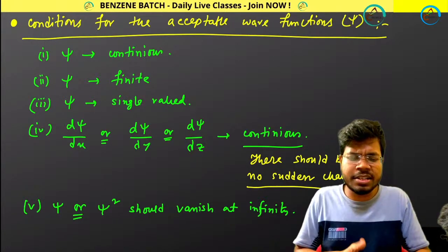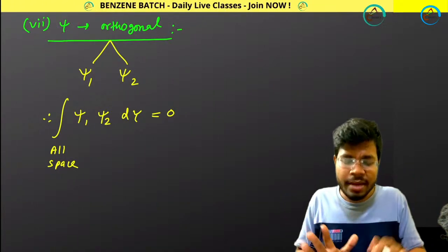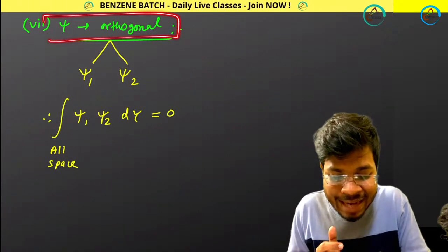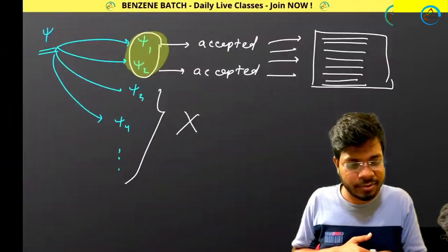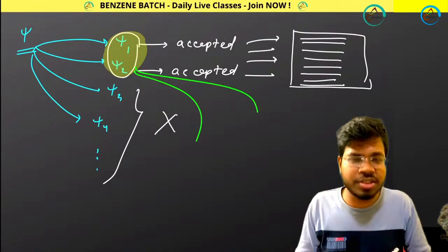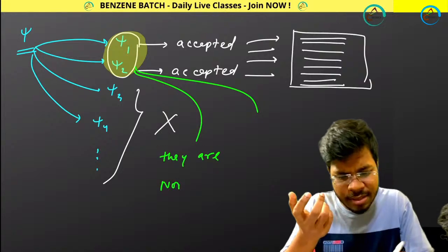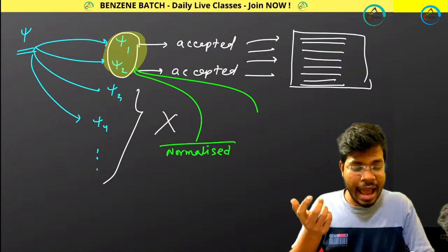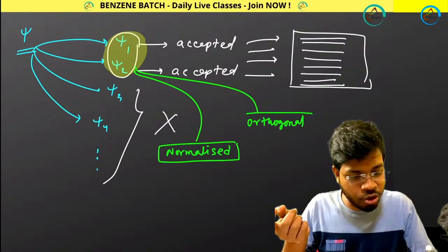Now out of all these conditions, I am just taking the normalization condition and the orthogonality condition. Why? Because I want to make you understand what exactly normalization is and what exactly orthogonal is. It's very important to understand normalization as well as orthogonality. Fine. So as these two are accepted wave functions, that means these two functions are normalized, and also they are orthogonal, right? They are normalized, they are orthogonal.